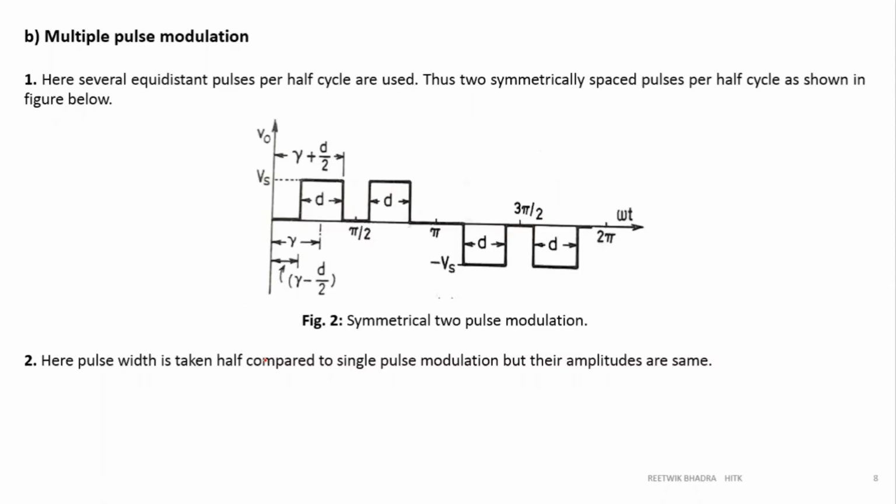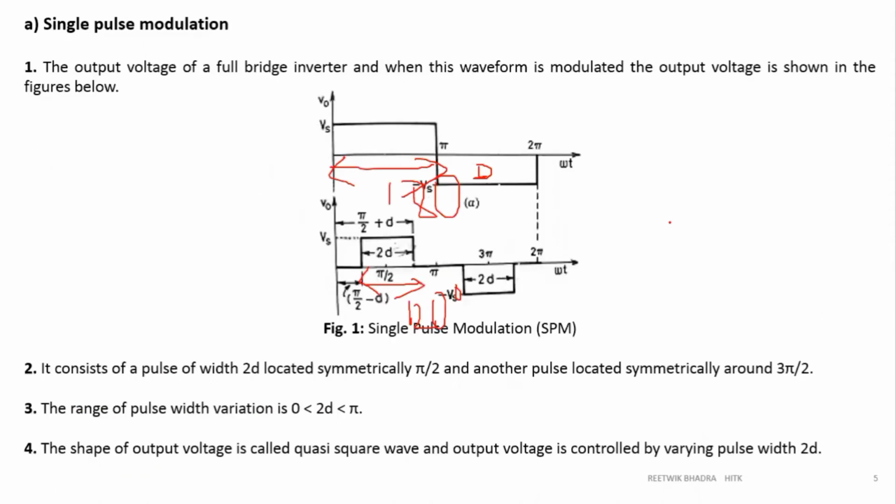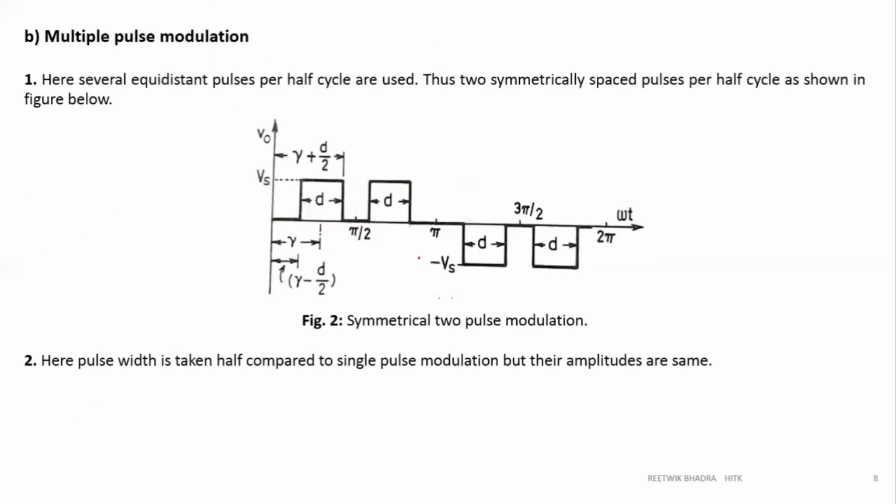Now we'll go to multiple pulse width modulation. Same as your single pulse width modulation. Over here we had a single pulse per half cycle, but as the name suggests, there will be multiple pulses per half cycle. So I have taken a basic example of 2 pulses per half cycle. With this, we are maintaining the total pulse width at 2d only.